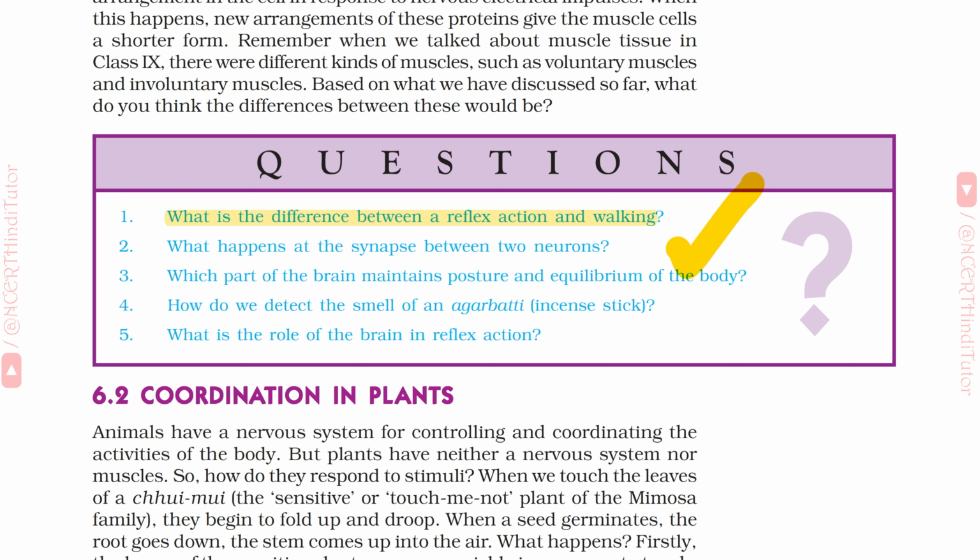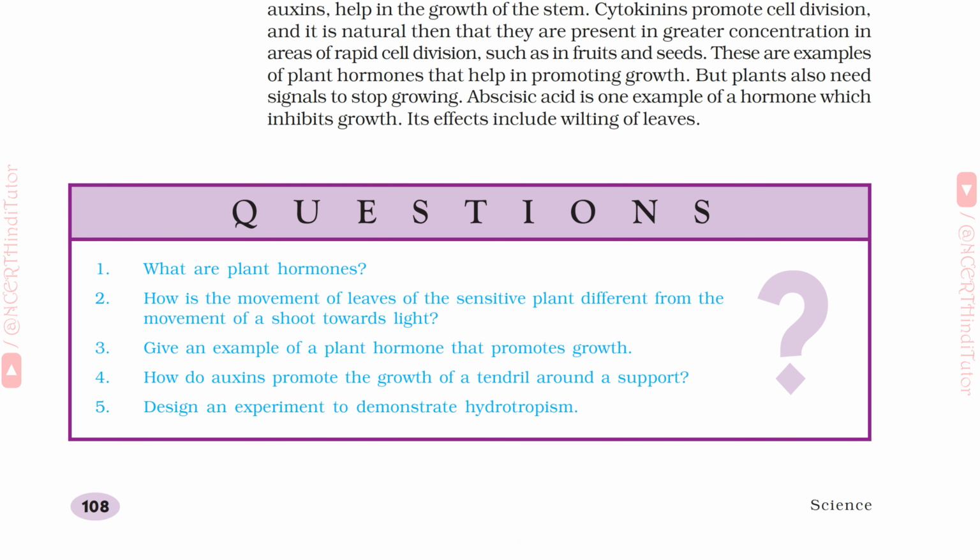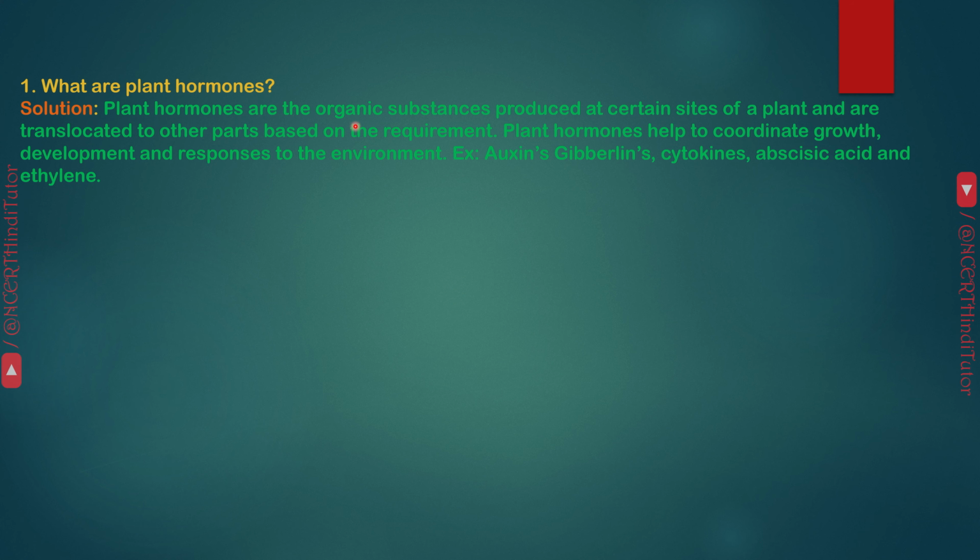Now let's move on to the next questions. Question 1. What are plant hormones? Answer. Plant hormones are the organic substances produced at certain sites of a plant and are translocated to other parts based on the requirement. Plant hormones help to coordinate growth, development, and responses to the environment. Example: auxins, gibberellins, cytokinins, abscisic acid, and ethylene.